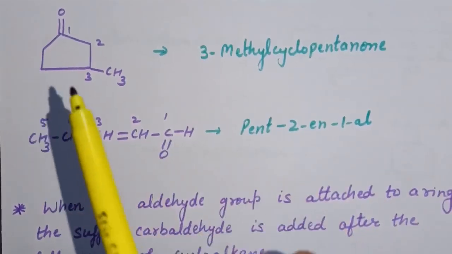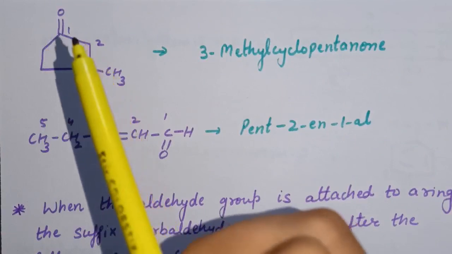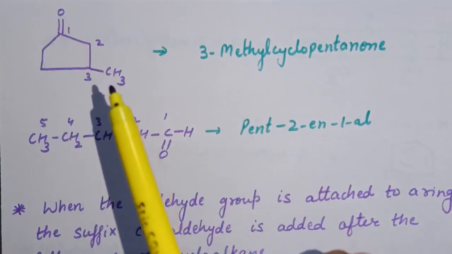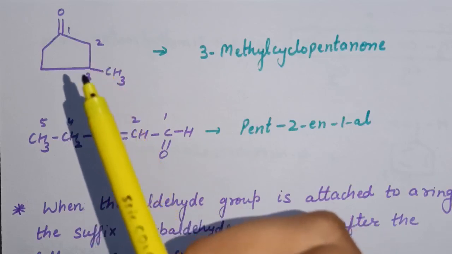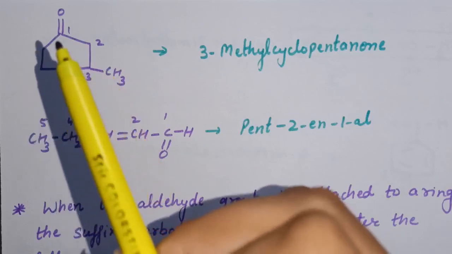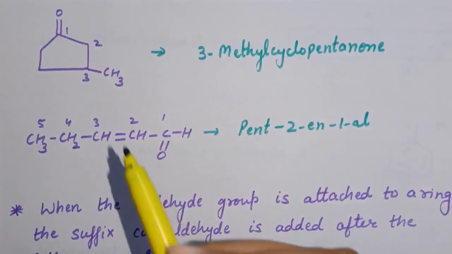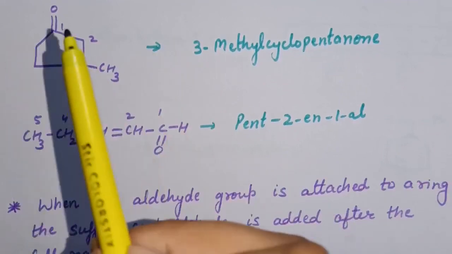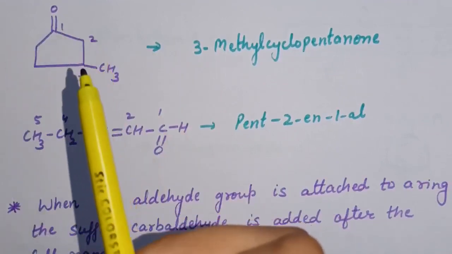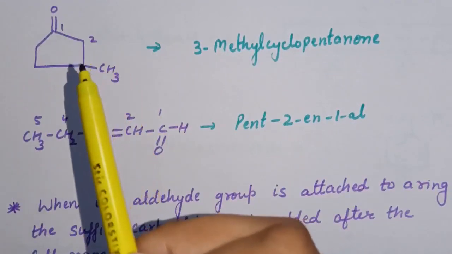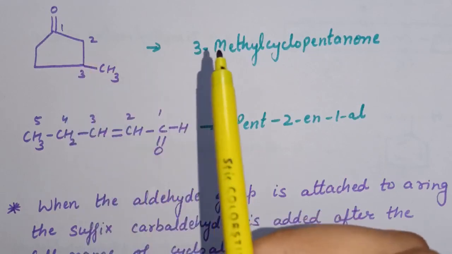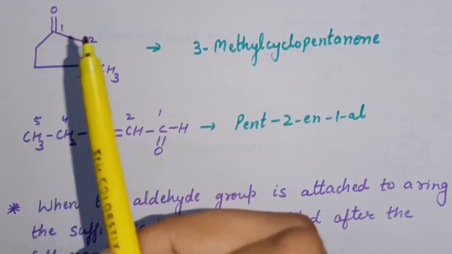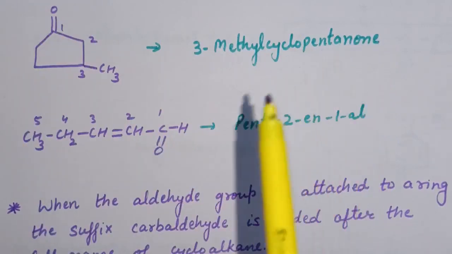Now here a cyclic ketone is given, a 5-membered ring with a double bond to oxygen and one methyl group present. In case of cyclic ketone we will start numbering in such a way that the carbon double bonded to oxygen gets position 1. So we will start numbering from this side, 1, 2, 3. At the 3rd position one methyl group is present. So the nomenclature is 3-methylcyclopentanone because it is a ketone, so it is pentanone.